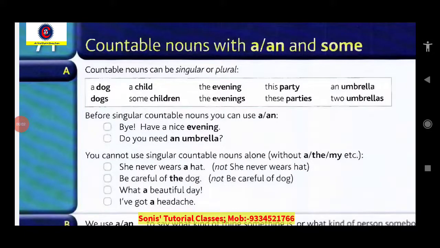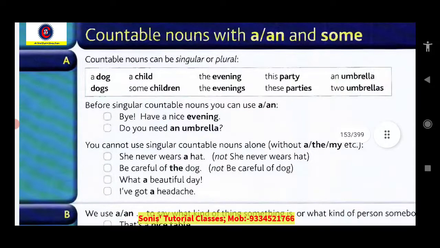This unit is again about countable nouns. See, we know countable nouns are singular generally in their basic form, like a dog, a child, evening, party, umbrella. These are countable nouns, aren't they? And whenever they are in the basic form, they are always singular. We can use a or an with them.